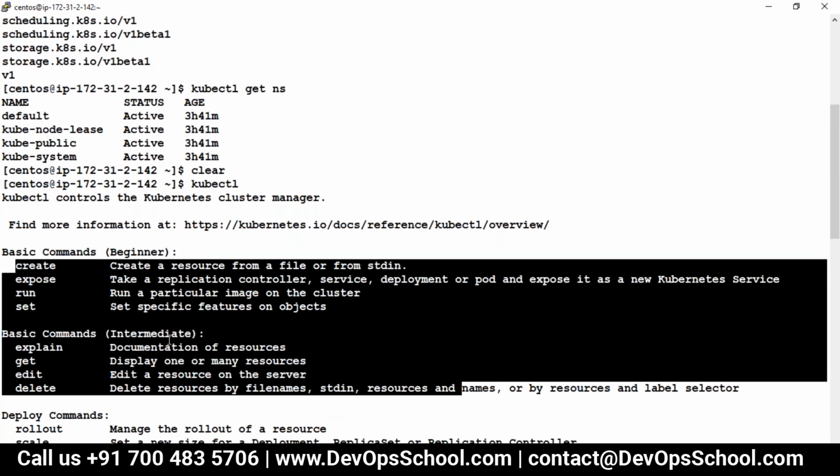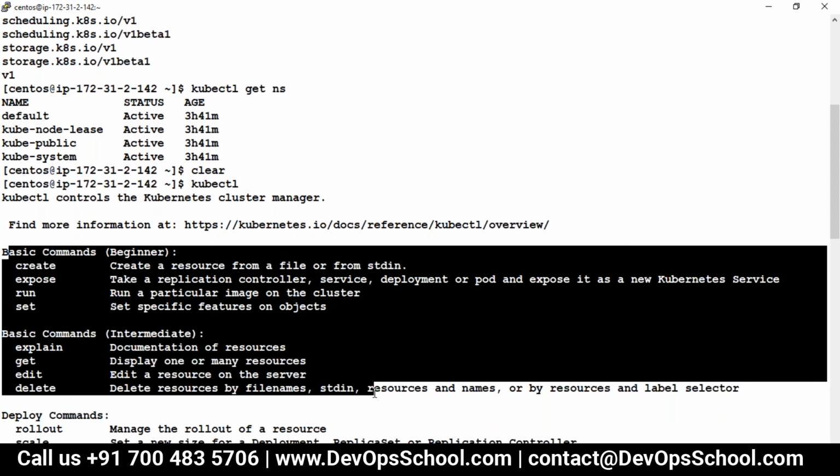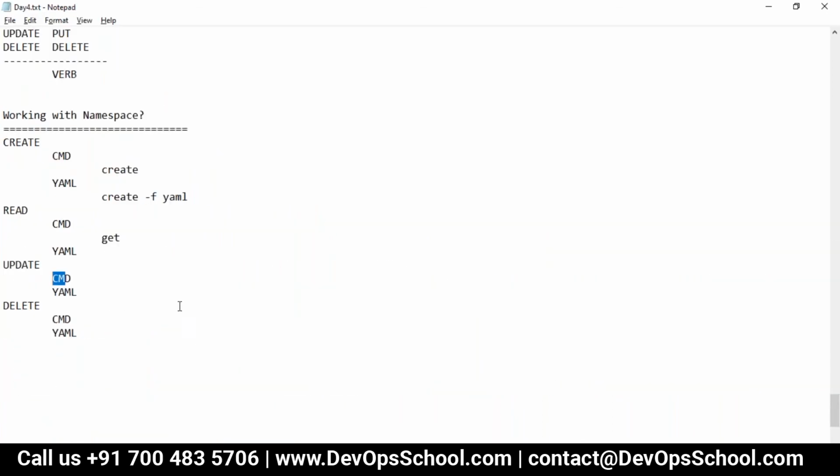Any command you see that, guys? Edit. Yeah, edit command line. But YAML you will not be able to edit like this. You have to use apply.